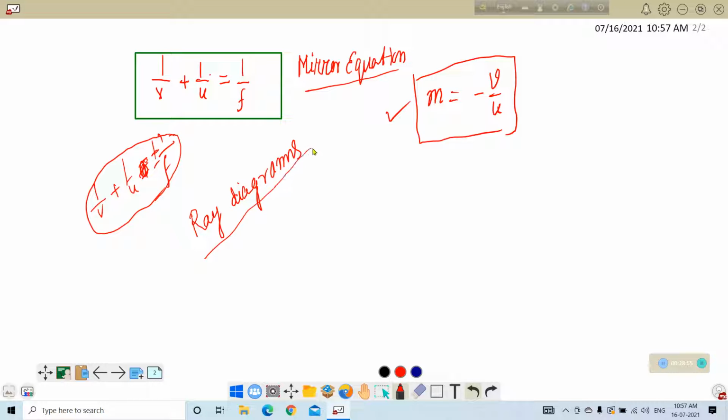Before drawing ray diagrams, the 4 principles discussed already will be required, and you have to study this particular portion from the same book, section number 9.2.3, mirror equation.